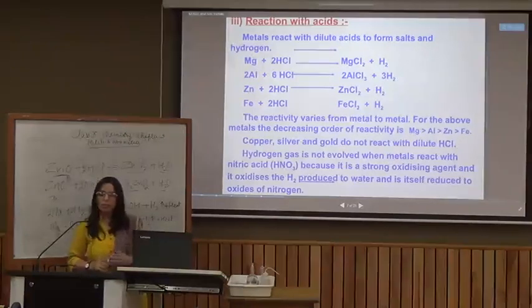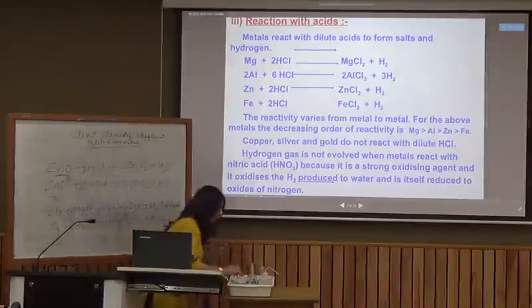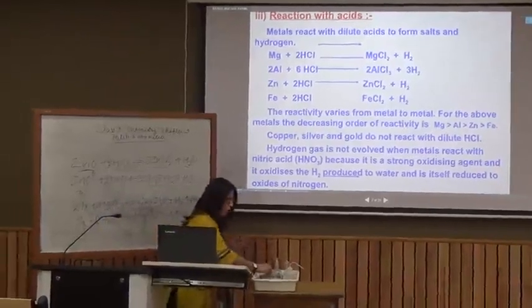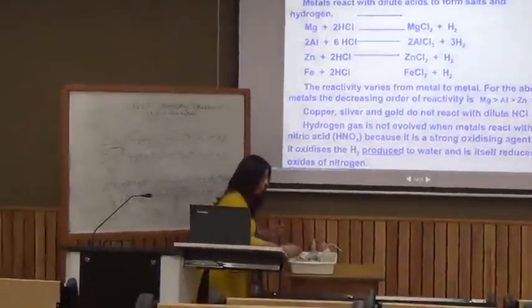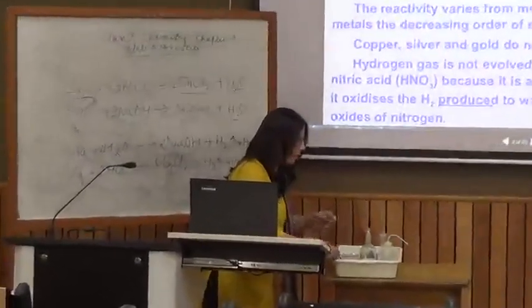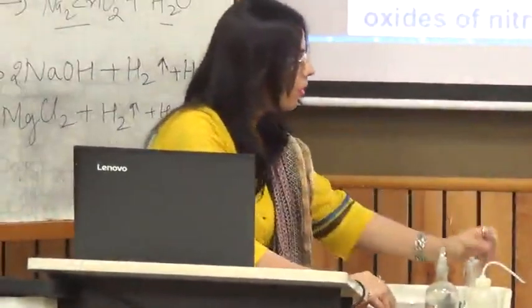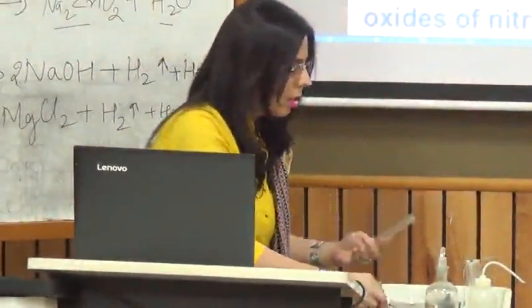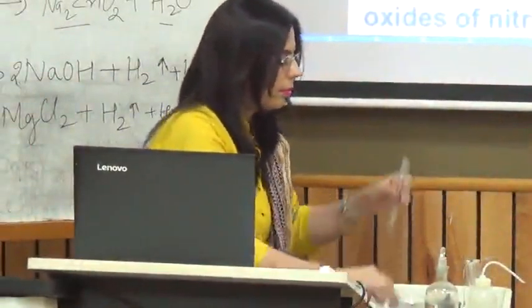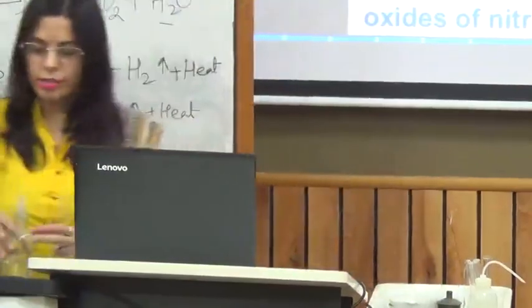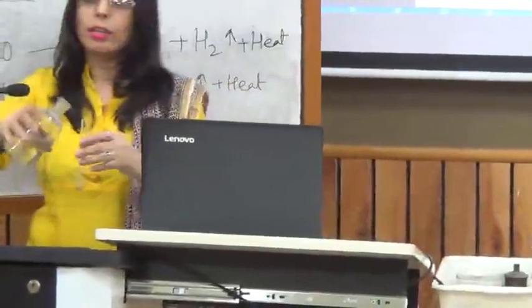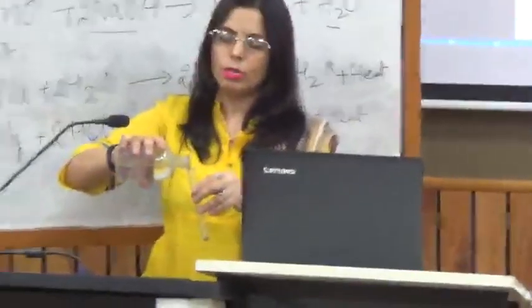Let's look at the reaction of iron metal with hydrochloric acid. So we have iron filings here. You see the iron, which is supposed to be a shiny metal, has turned dull because of corrosion or rusting. So I'm pouring hydrochloric acid very carefully into it.